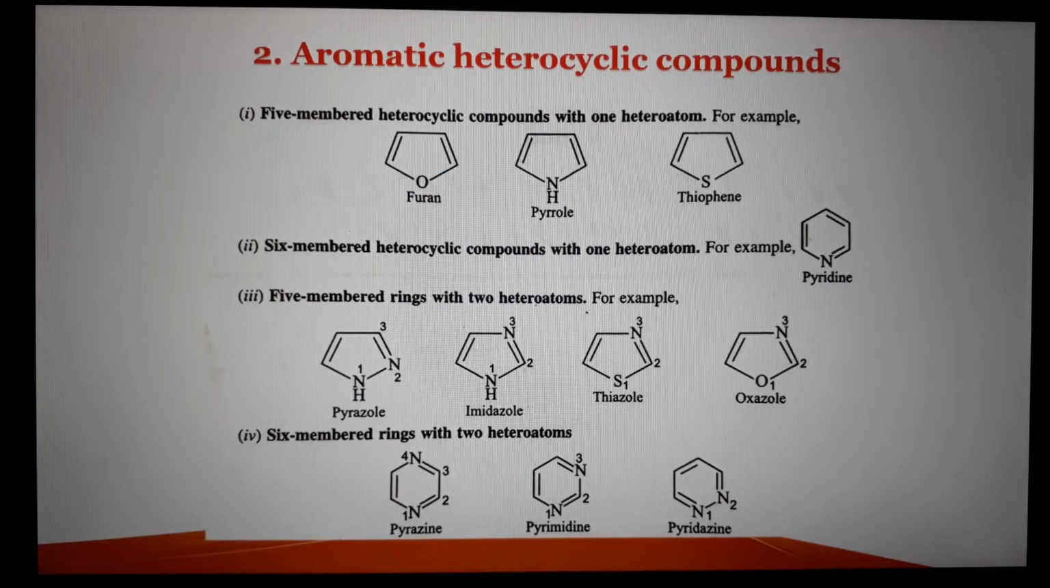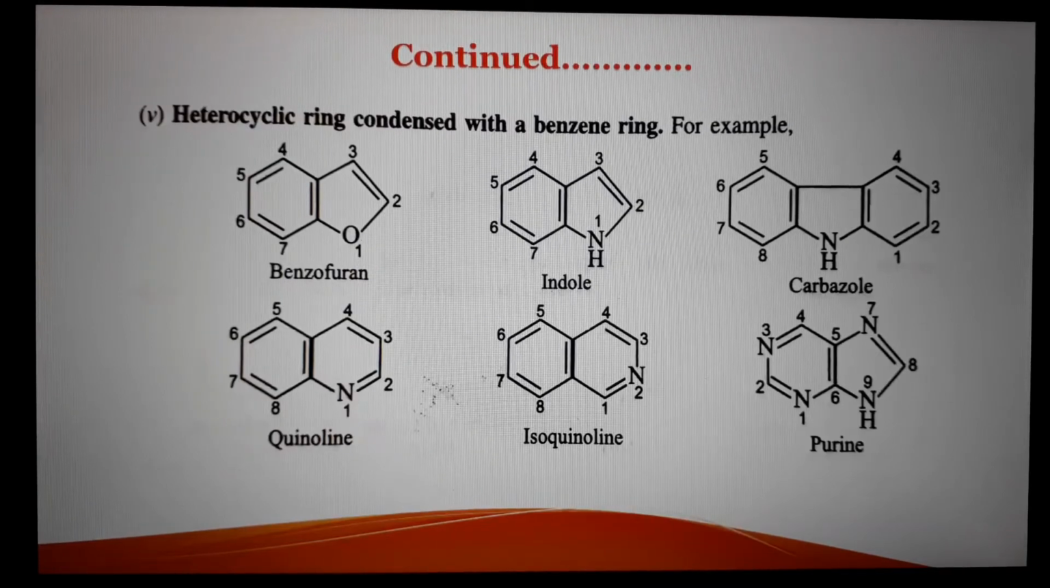Aromatic heterocyclic compounds are further divided into a number of categories depending upon the ring size and the number of atoms present in that ring. First, 5-membered heterocyclic compounds with one heteroatom, 6-membered heterocyclic compounds with one heteroatom, then 5-membered heterocyclic compounds with two heteroatoms, 6-membered heterocyclic compounds with two heteroatoms, and another important category is heterocyclic ring condensed with benzene ring, meaning condensed heterocyclic compounds like benzofuran, quinoline, indole, isoquinoline, etc.